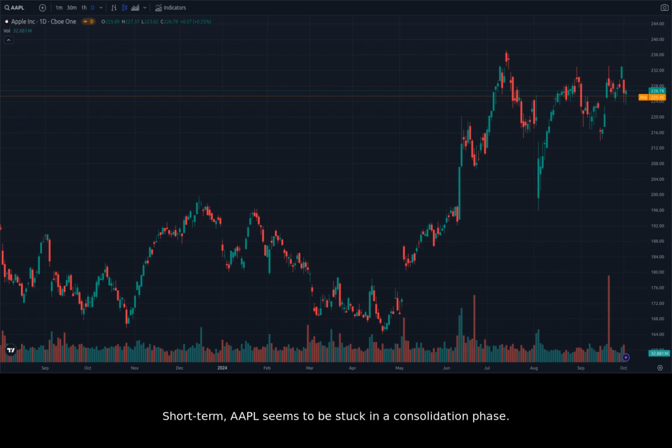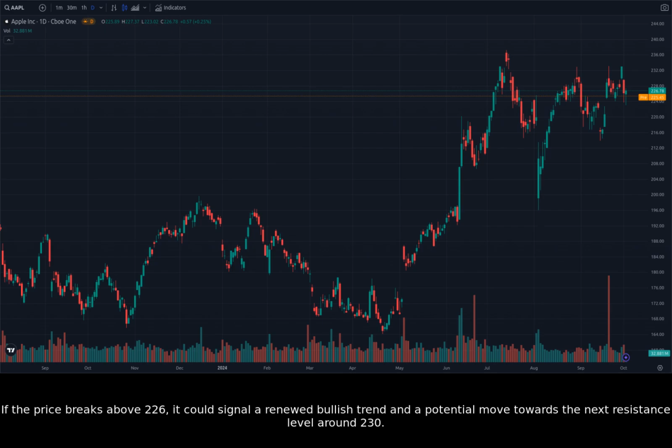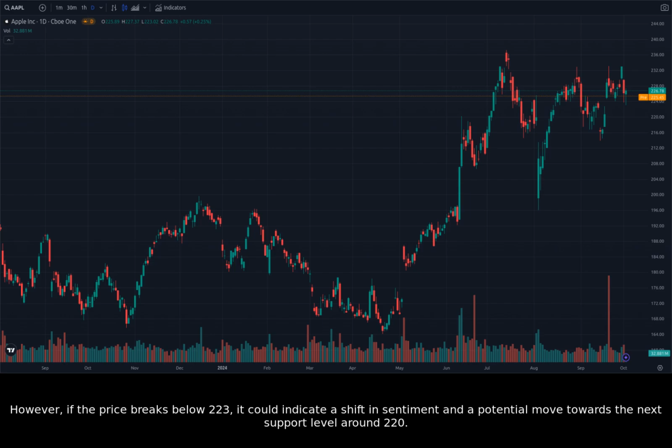Short-term, Apple seems to be stuck in a consolidation phase. The key levels of support and resistance are 223 and 226, respectively. The price is likely to bounce off the support level and find resistance near the resistance level. If the price breaks above 226, it could signal a renewed bullish trend and a potential move towards the next resistance level around 230. However, if the price breaks below 223, it could indicate a shift in sentiment and a potential move towards the next support level around 220.